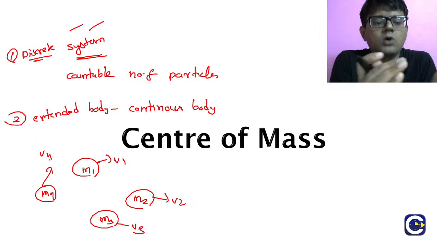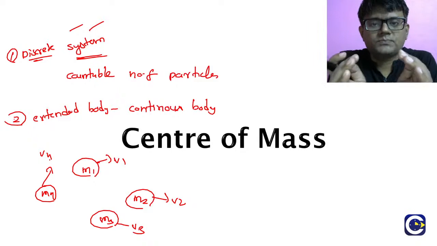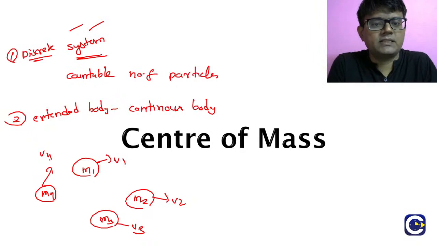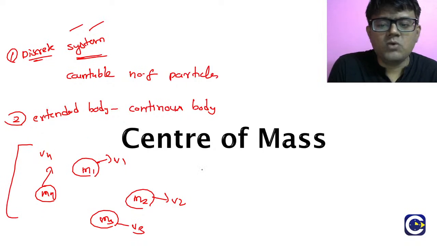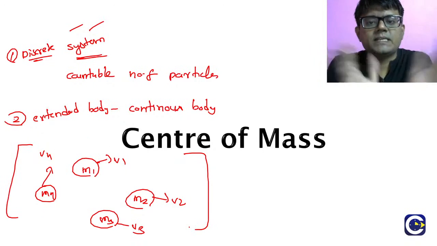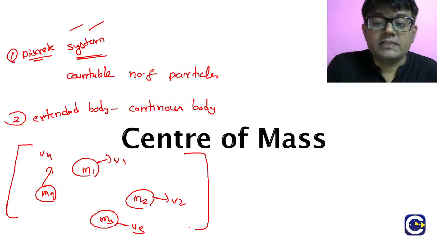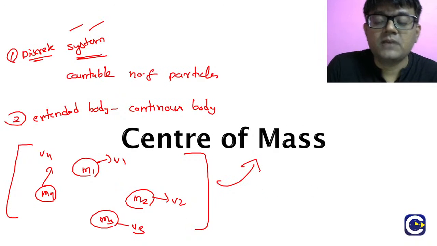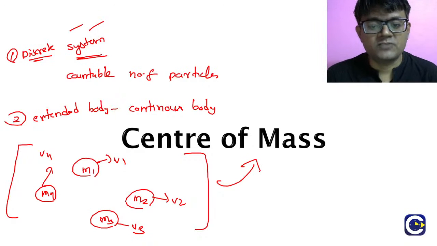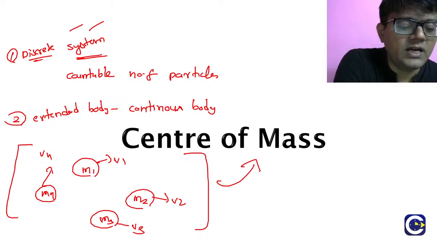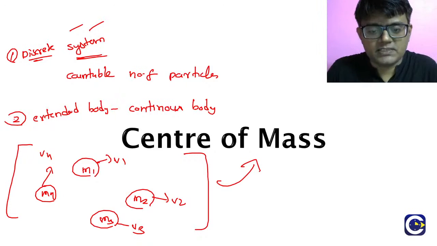If you observe a single particle, its motion is different, but the overall motion of the group is described using the concept of center of mass. This is where the concept of center of mass comes from, because you have a system of particles.